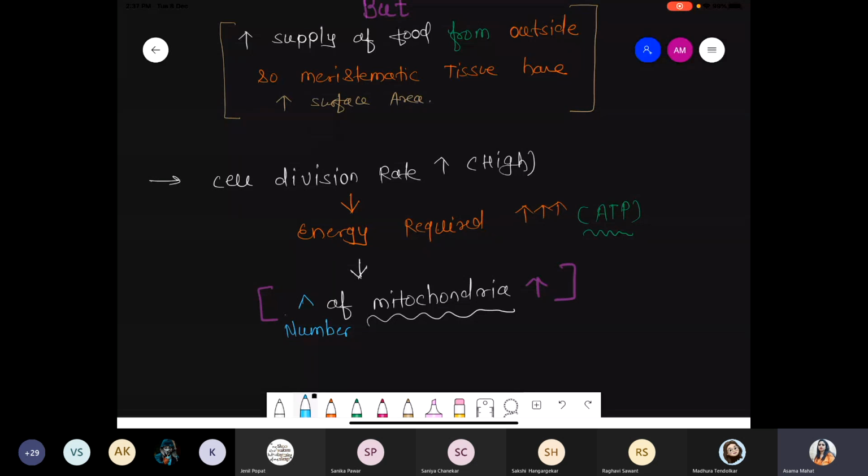So we clearly mentioned one point. Which organelles are present? Definitely a large nucleus, dense protoplasm, and here mitochondria are also present, because the cell division process requires ATP, and who provides this ATP? Mitochondria. So that's why inside the meristematic tissue, the number of mitochondria is present in high amount. Got it? Okay.